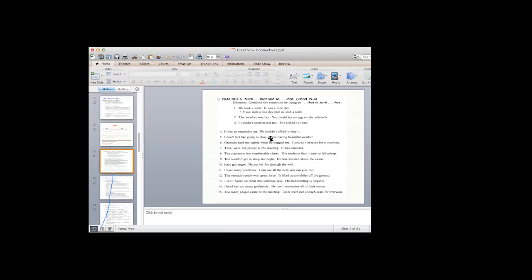Let's say, Grandpa held me so tightly when he hugged me that I couldn't breathe for a moment. What do we have here? Tightly is an adverb, not an adjective. And if you remember, we have so plus adjective or so plus adverb.